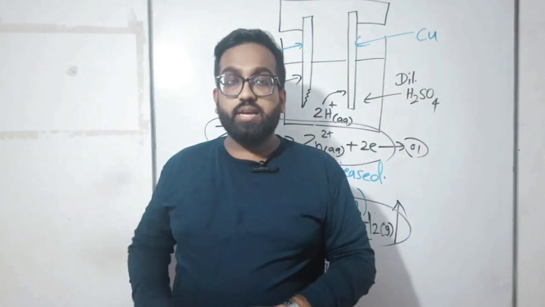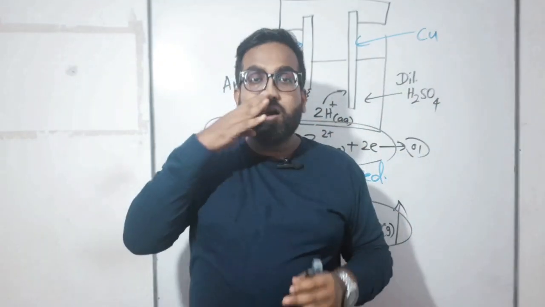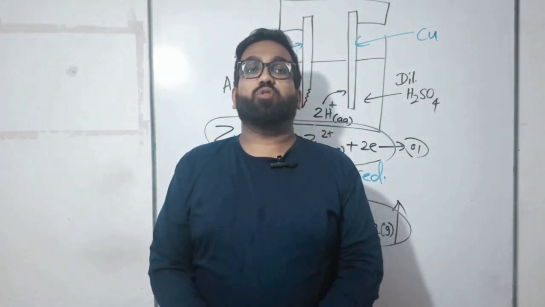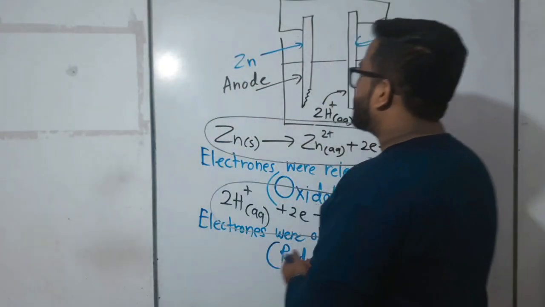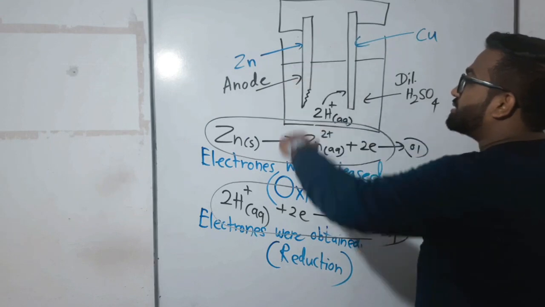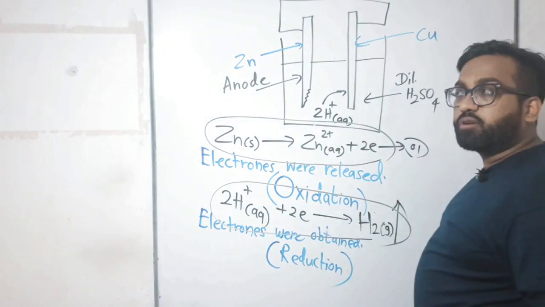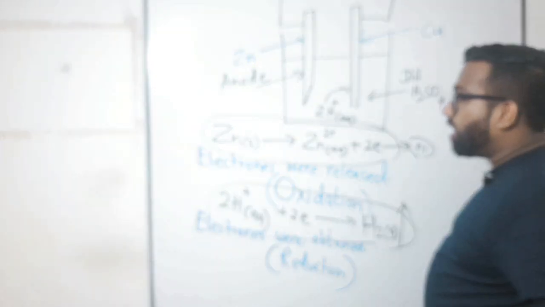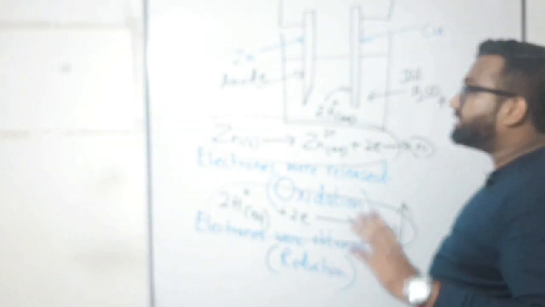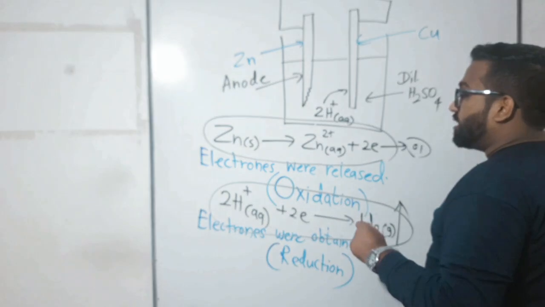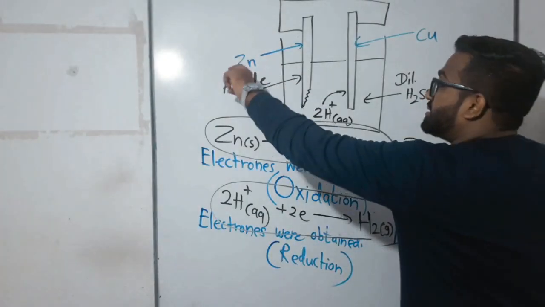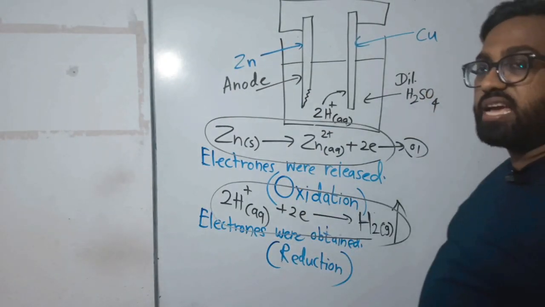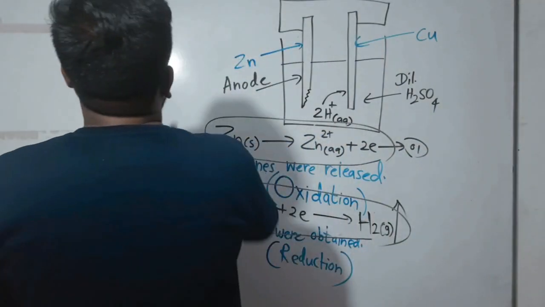What is anode? The place where the oxidation reaction occurs. Where did the oxidation reaction occur? Near the zinc electrode. That's why the zinc electrode is known as the anode, right?